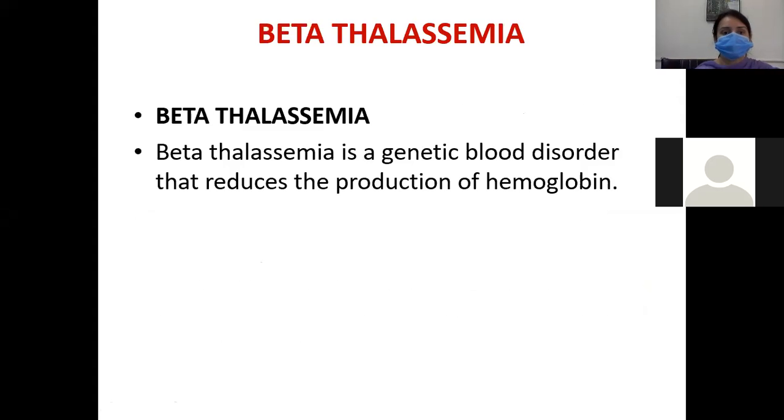Okay students, in thalassemias, beta thalassemia is more important. You have already done alpha thalassemia, so we will do what is beta thalassemia. Beta thalassemia is a genetic blood disorder that reduces the production of hemoglobin.